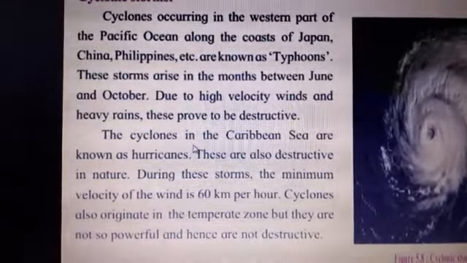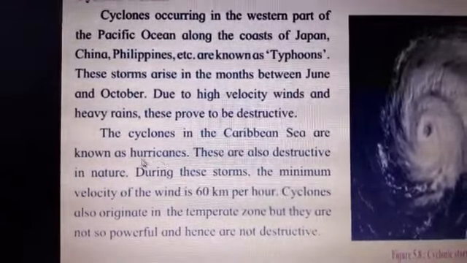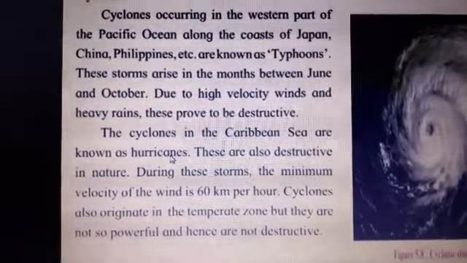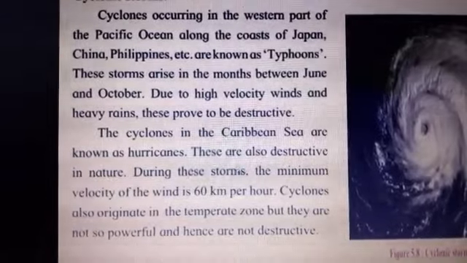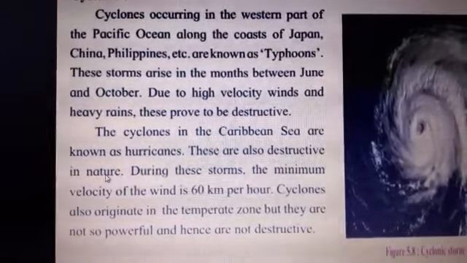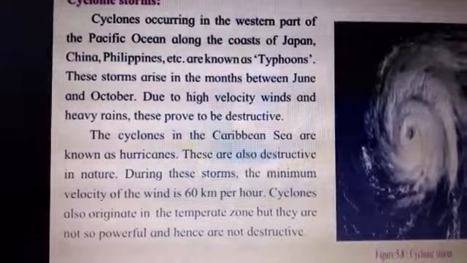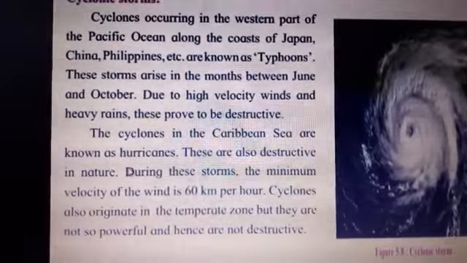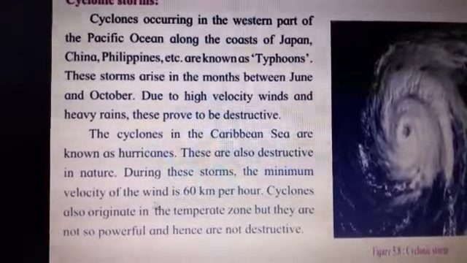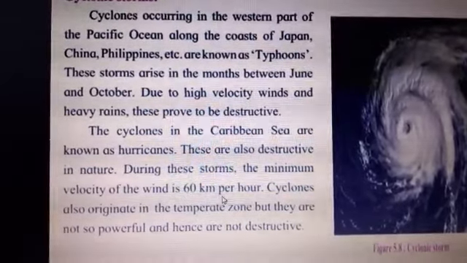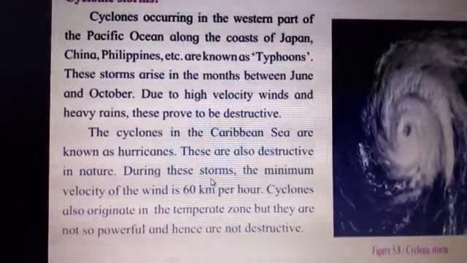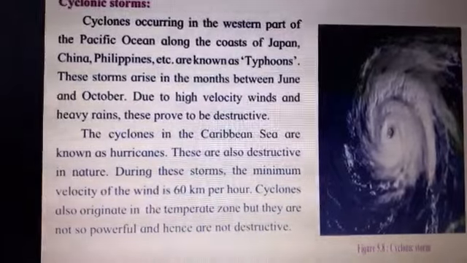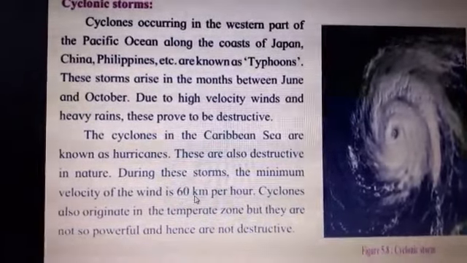The cyclones in the Caribbean Sea are known as hurricanes. So the cyclones which develop in the Caribbean Sea are named hurricanes. These are also destructive in nature. They also cause great loss to the people living in the area. During these storms, the minimum velocity of the wind is 60 km per hour. So when the cyclonic storms are blowing, children, what is the speed of the wind? 60 km per hour.